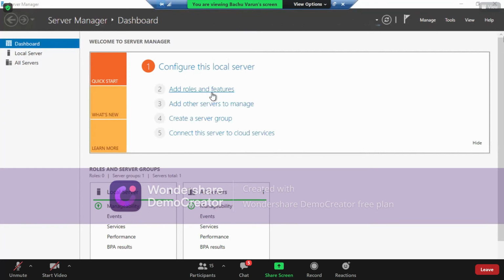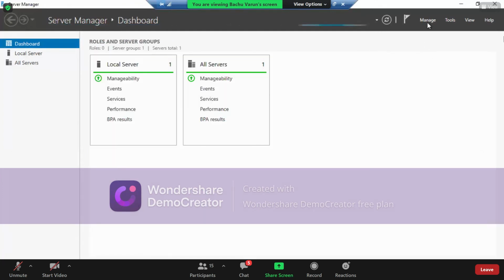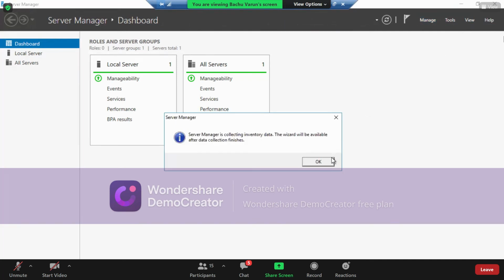By default, it is showing this page. Click on Add Roles. If you don't find this page, or if it is something like this, then no need to worry. Click on Manage. Here you have an option called Add Roles and Features. Click on Add Roles and Features.